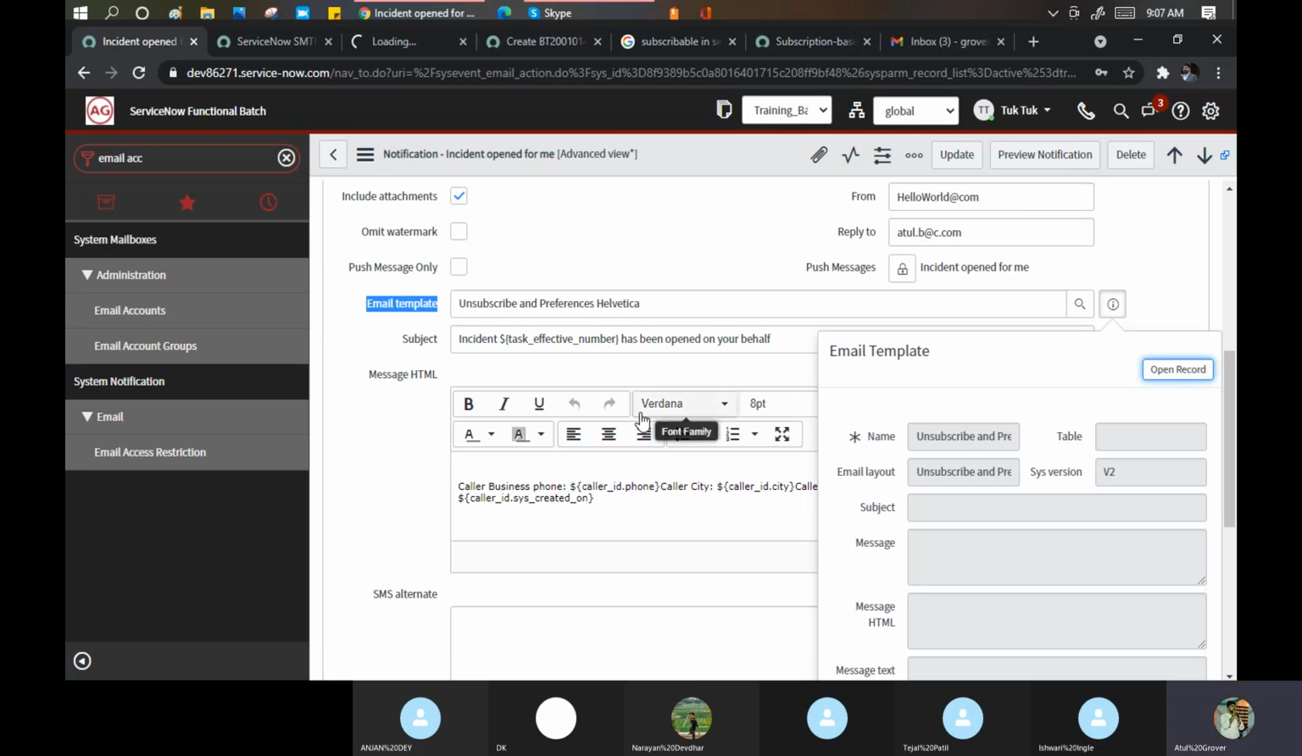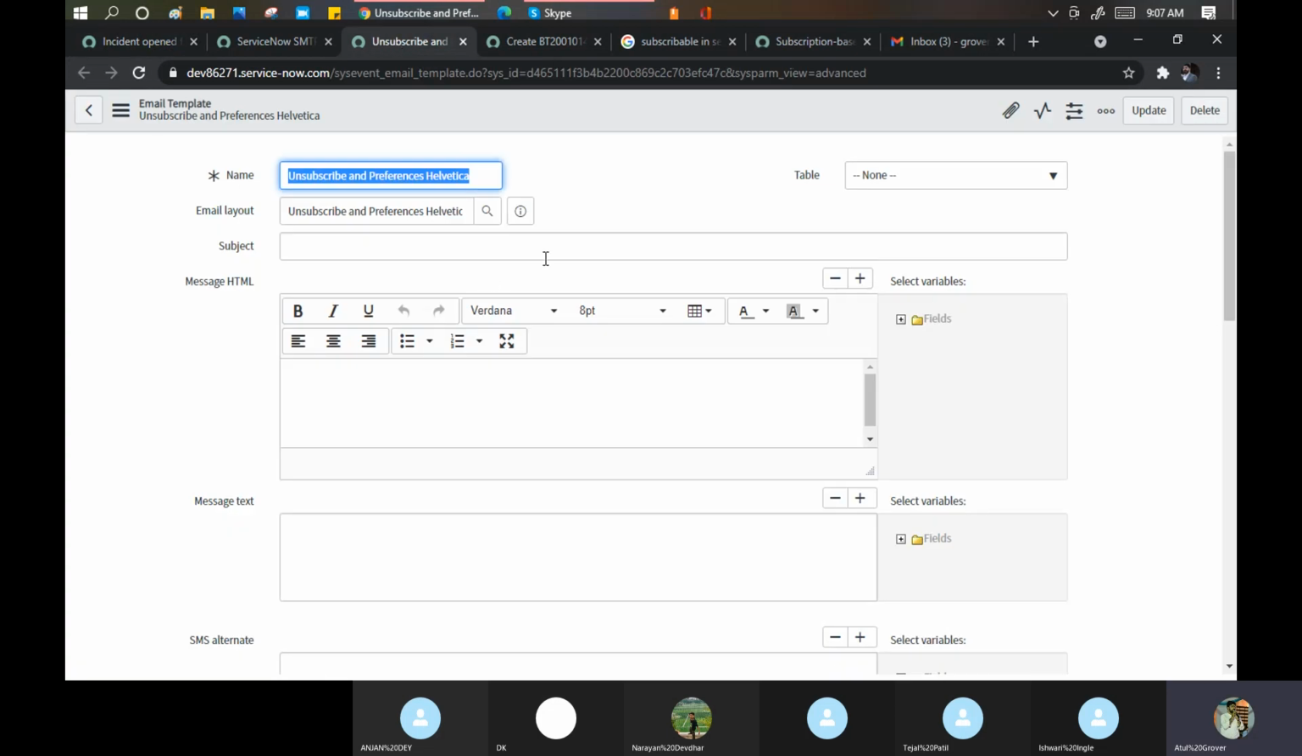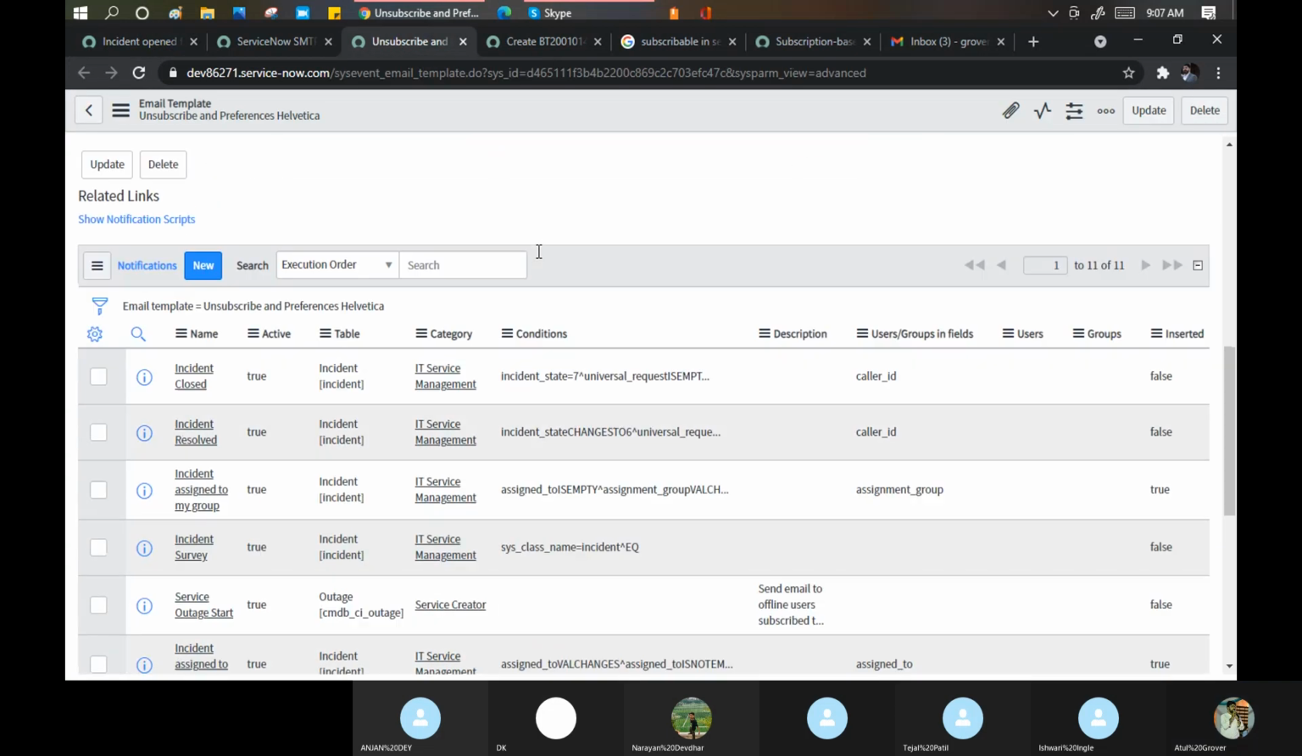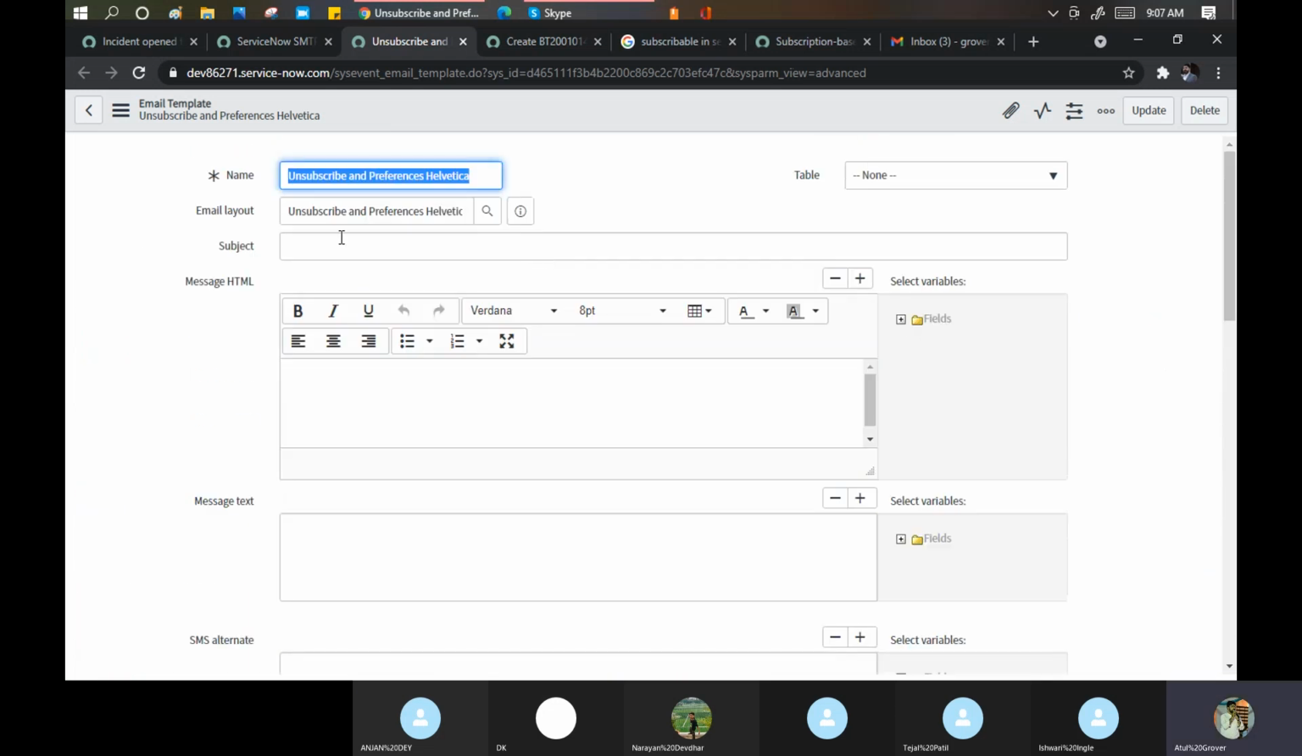It means I'm using a kind of template here. And believe me, whenever my development team works on the email, they always prefer to go with the templates part only. They are saying that whenever I'm using this template, my layout will be changed. What layout are they putting? See, they did not mention it in the subject, message, text, SMS, nothing.